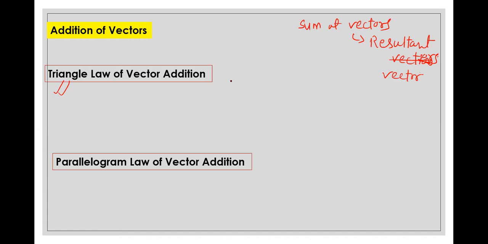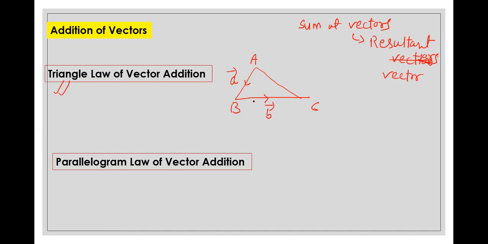So the triangle of vector addition. I will be telling you in a very short way. Suppose you have a triangle ABC. Now you have vector AB, suppose it is A vector. Now vector BC, let it be B vector.